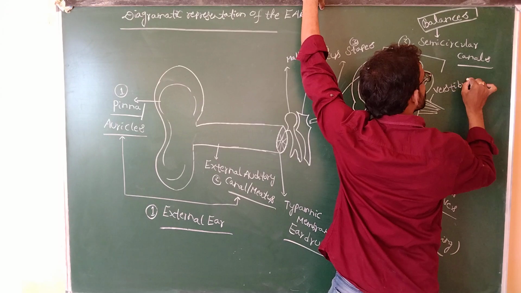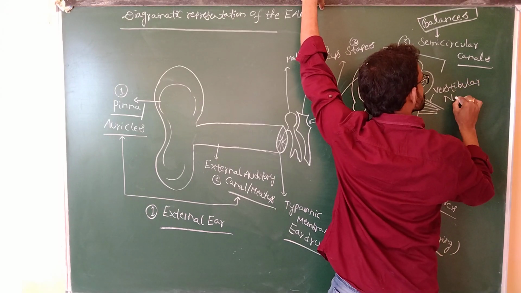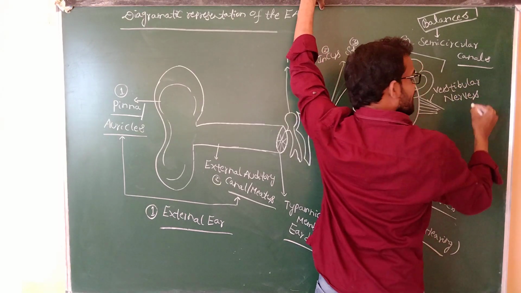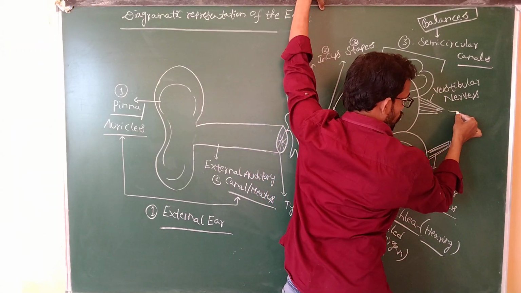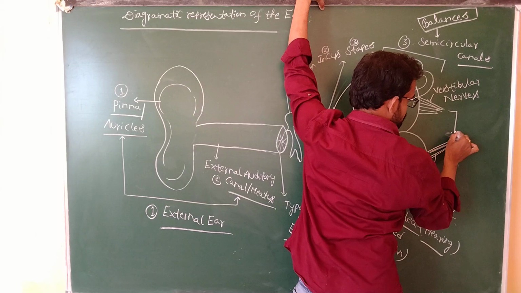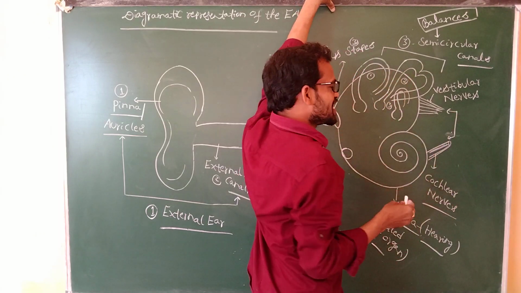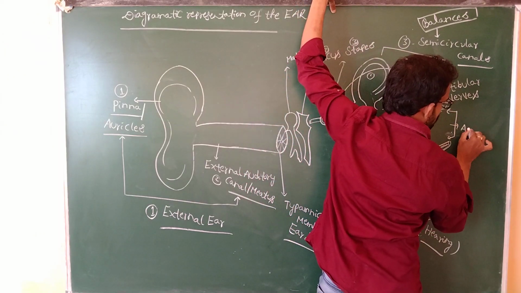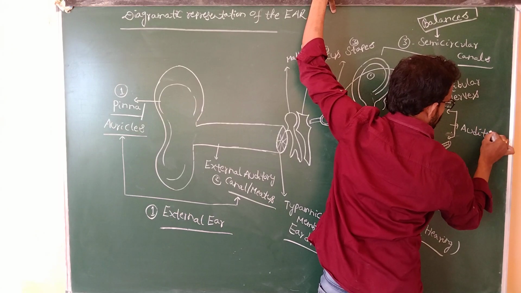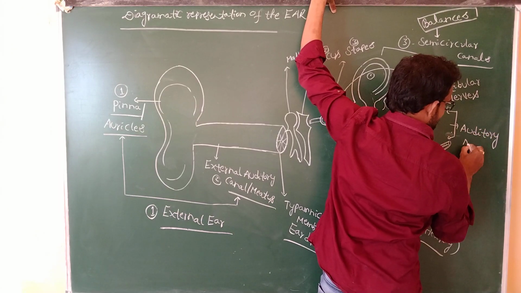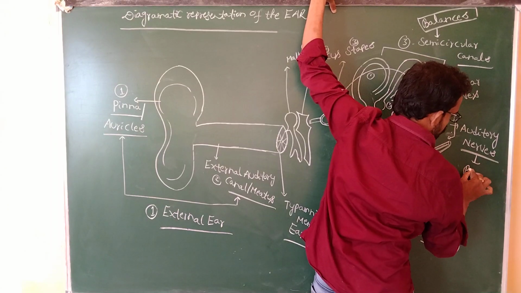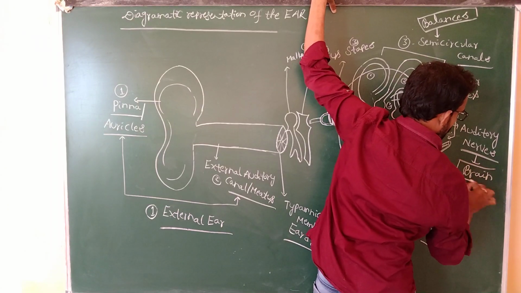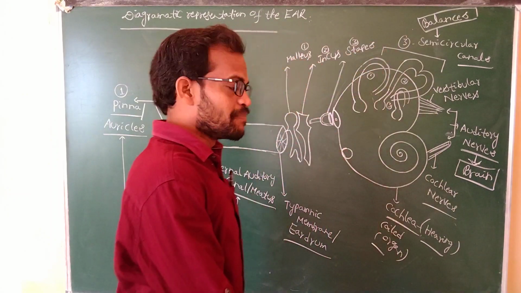These vestibular nerves and cochlear nerves together make up the auditory nerves, or sensory nerves, which are connected to the brain.